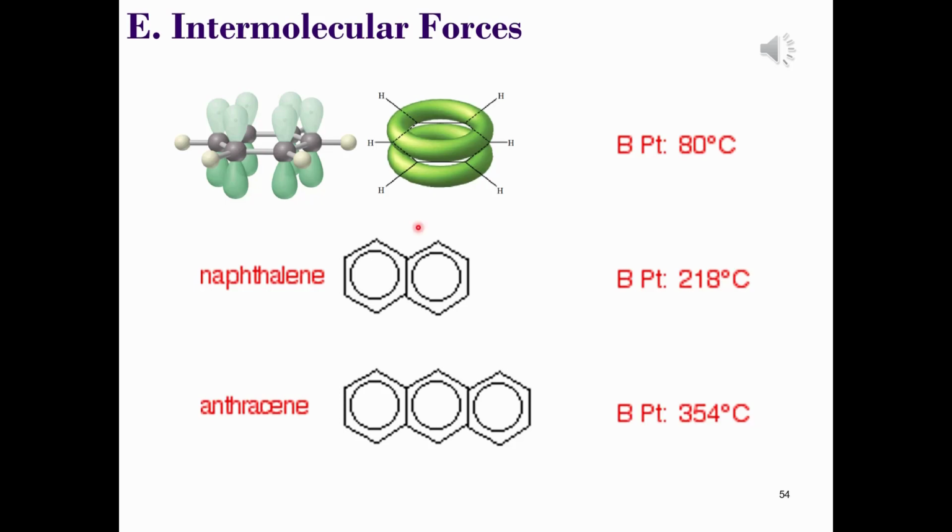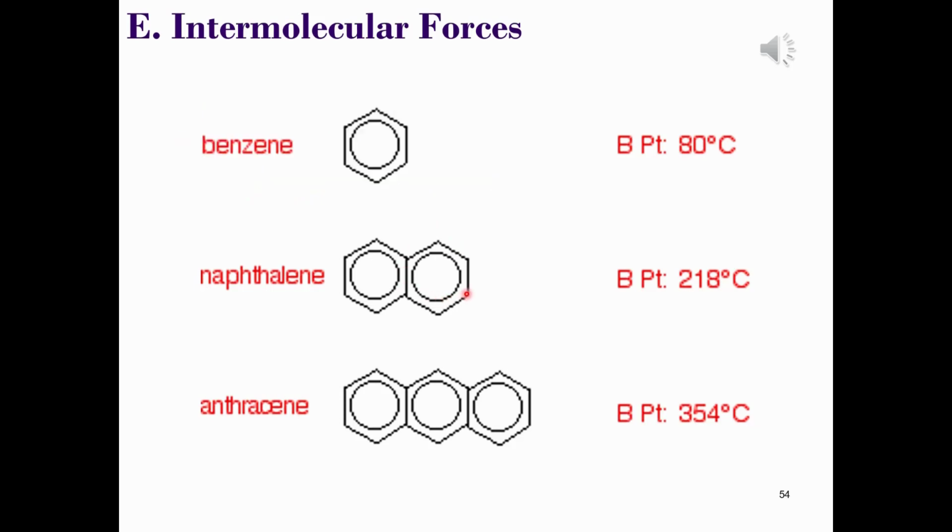Notice that every time you attach another benzene ring, the boiling point goes up by about 140 degrees Celsius. So by the time you've got to anthracene, the boiling point's really high. Since this is only because of dispersion forces between the molecules, we can assume that those dispersion forces are really strong. Now I've chosen this particular example because benzene's nonpolar and the delocalized electrons make them very polarizable, giving rise to temporary dipoles very readily.